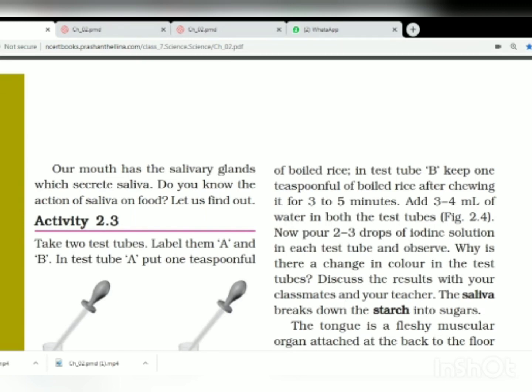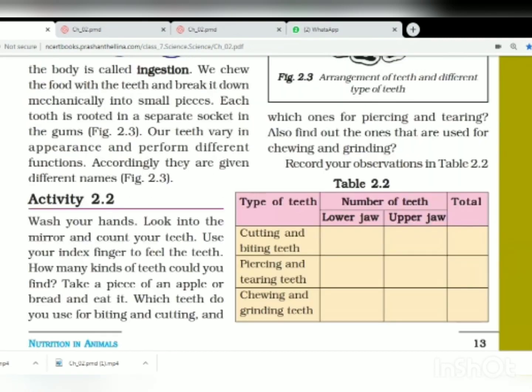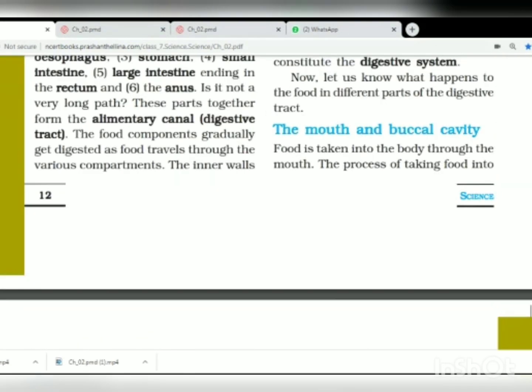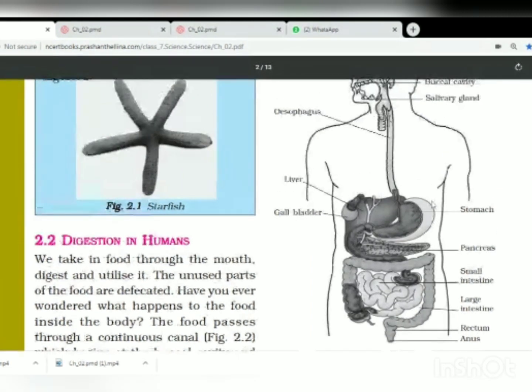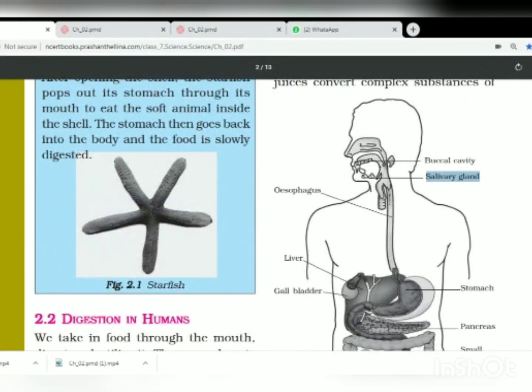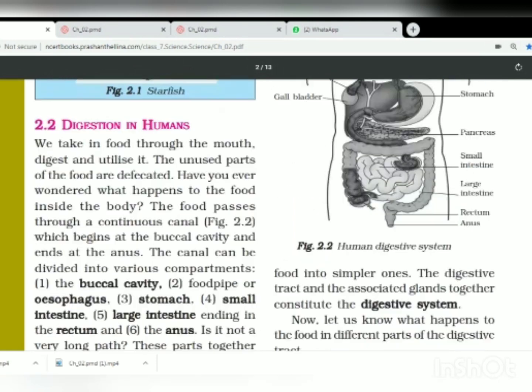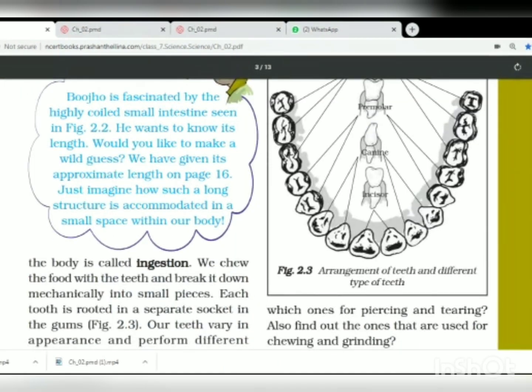Our mouth has salivary glands which secrete saliva. As I showed you in the picture of the digestive system, there are salivary glands. They secrete what? Saliva. You can see that liquid inside our mouth. That is the saliva which is secreted by the salivary glands.